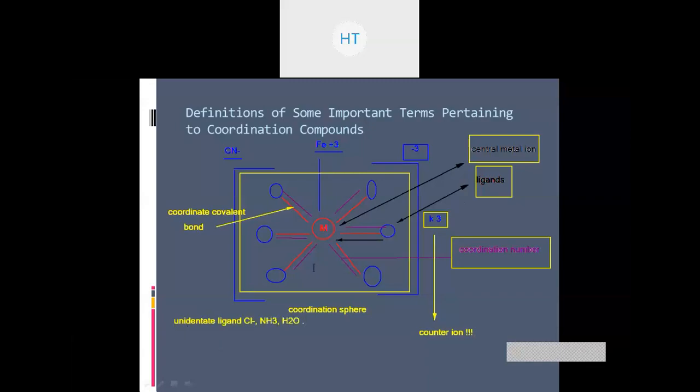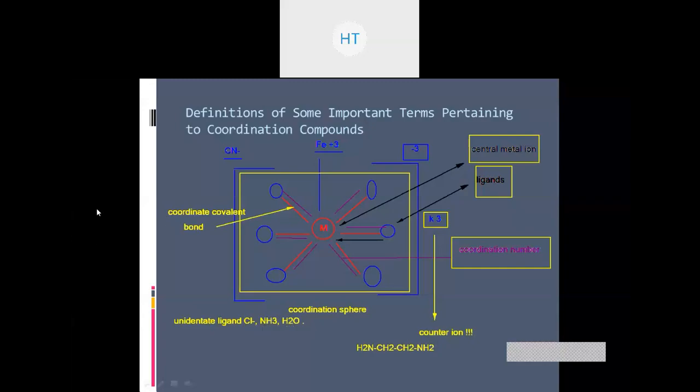On the other hand, if there is a ligand which has two donor sites, how can there be two donor sites? Observe, I'll give an example here. NH2, which is connected to CH2, which is connected to CH2, which is connected to NH2. This particular thing is called 1,2 ethane diamine. Ethane because we have two carbons and two amines, diamine. Ethane means two carbon systems. So in this case, what is happening? This entire thing can form two bonds.